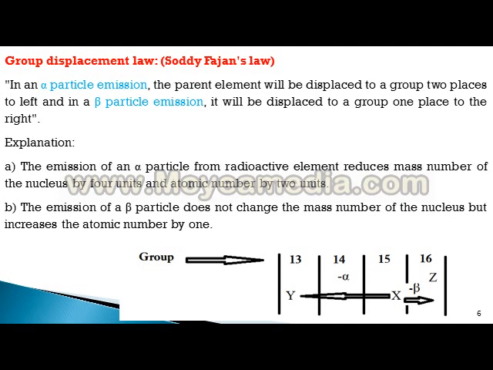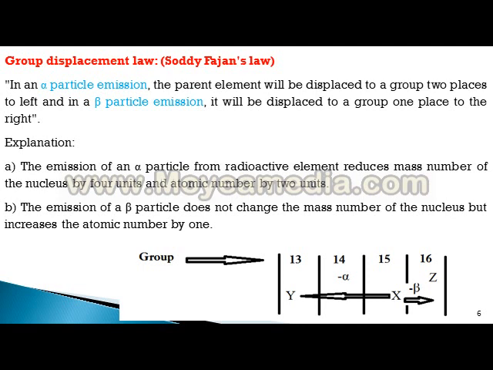In an alpha particle emission, the parent element will be displaced to a group 2 places to the left, and in a beta particle emission, it will be displaced to a group 1 place to the right.